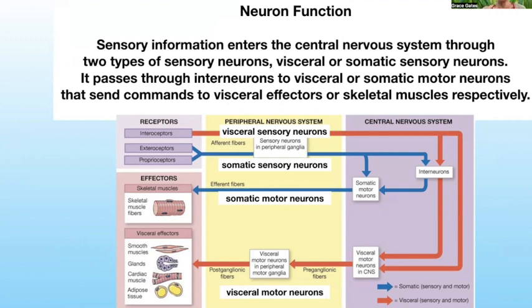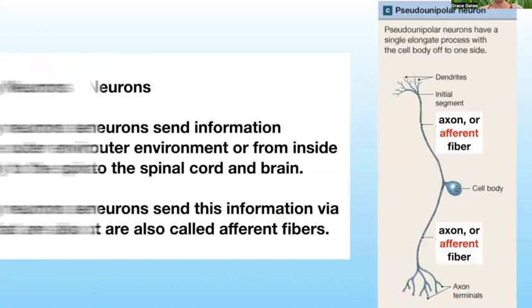It passes through interneurons to visceral or somatic motor neurons that send commands to visceral effectors or skeletal muscles, respectively. Looking at this chart helps a lot. It starts in the left upper corner, goes across the top of this little picture, then goes down, and then travels left. So it goes in a little horseshoe shape here, and you can just work your way through it and see what's going on.